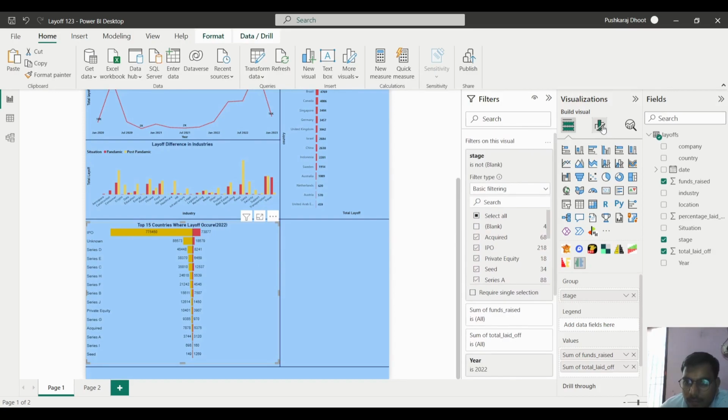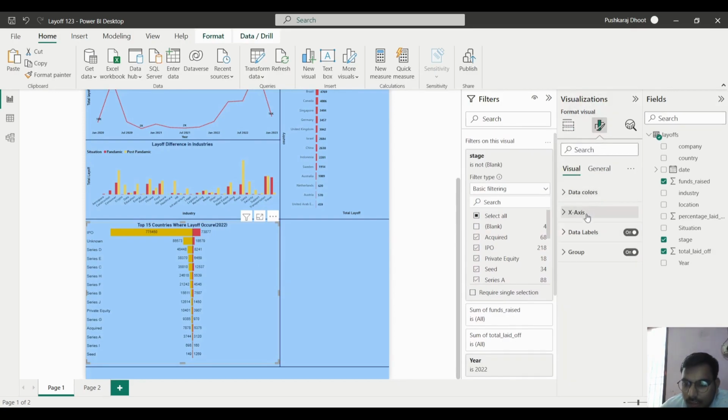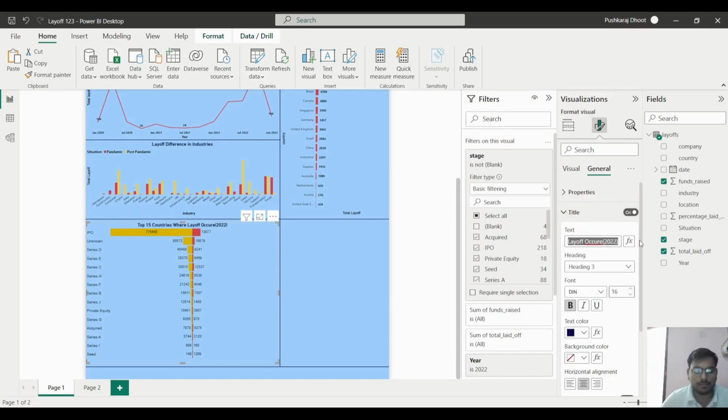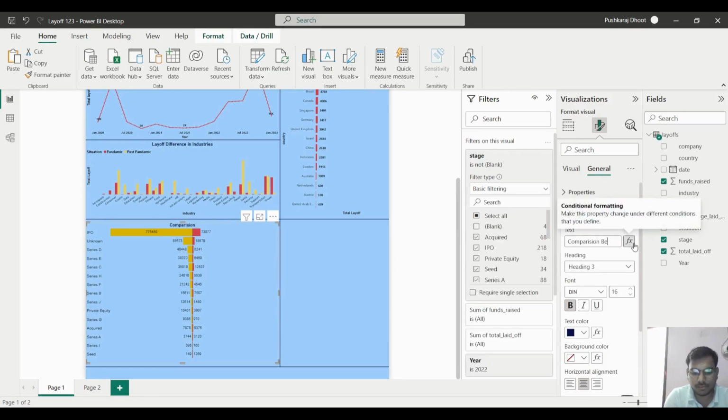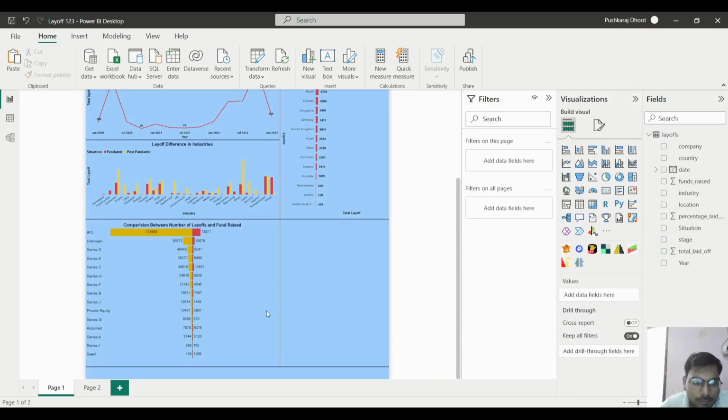After that one, now in the data color we had changed, we had put all the things. In the title we will change the title. Now we will put the comparison between number of layoffs and fund raised. Okay, so we have to put these things here.